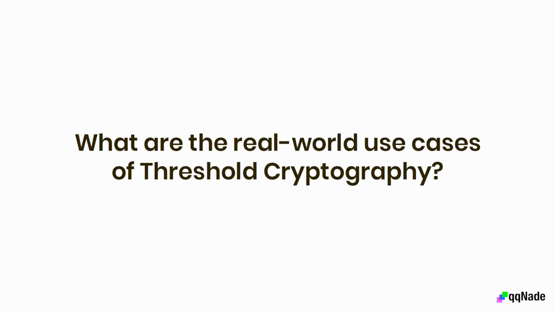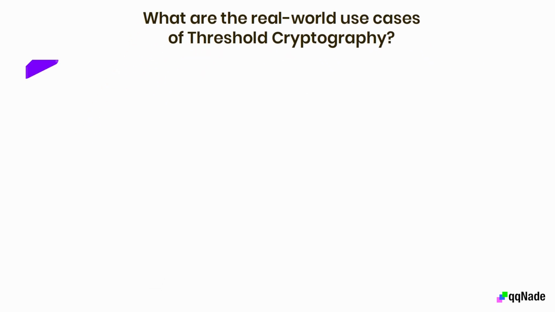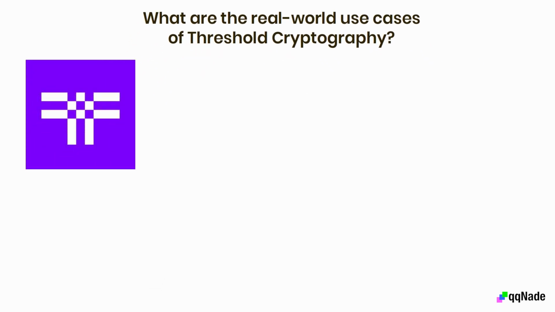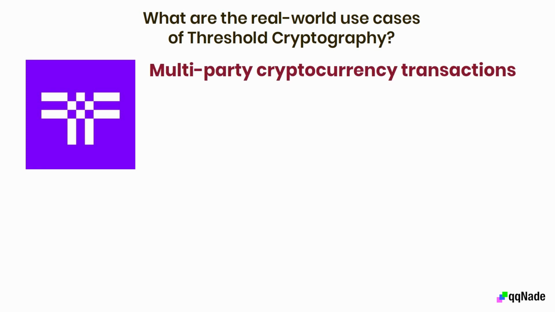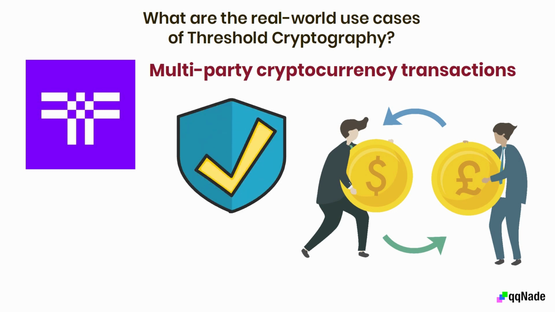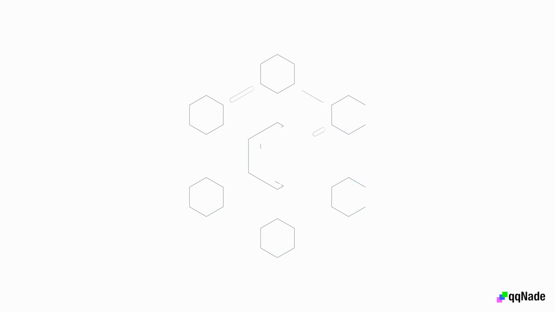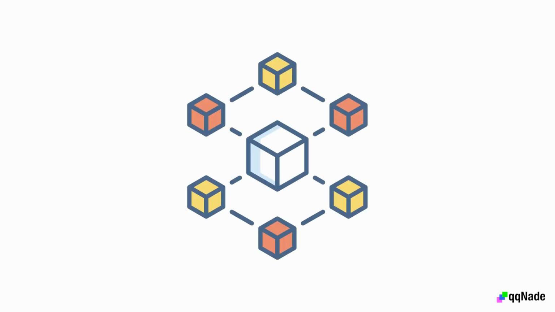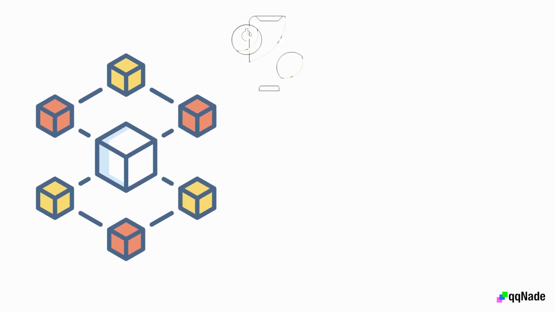Now that we've gotten that out of the way, what are the real-world use cases of threshold cryptography? Threshold cryptography has many potential applications. The first one is secure, multi-party cryptocurrency transactions. Threshold cryptography allows multiple parties to merge cryptocurrency computations without revealing their inputs to each other. This enhances privacy and security. Another use case is blockchain technology. Threshold cryptography encourages multiple parties to sign transactions or blocks. This improves security and decentralization in blockchain networks.